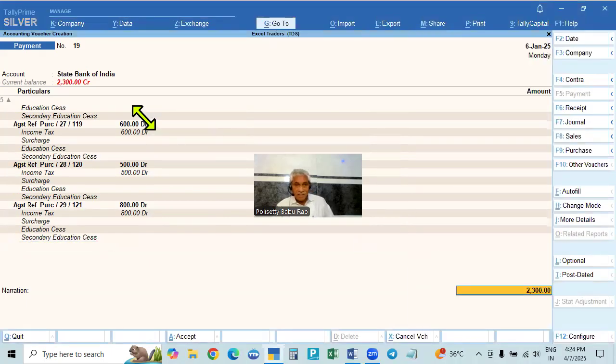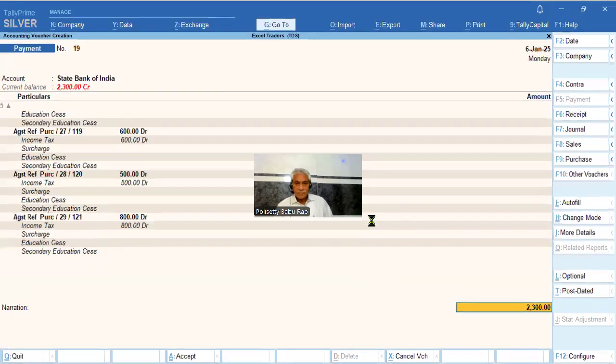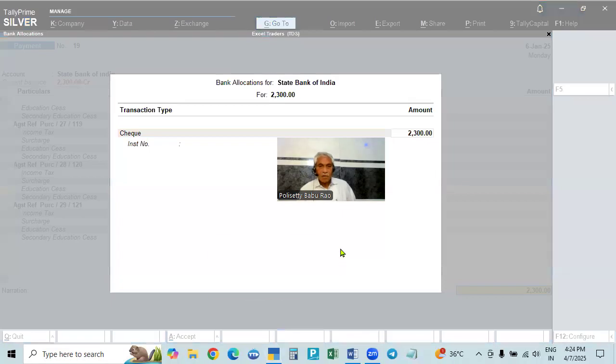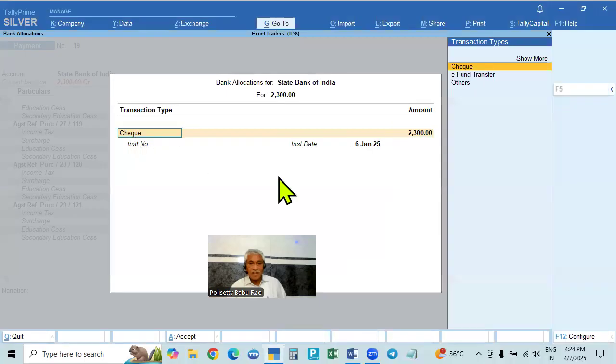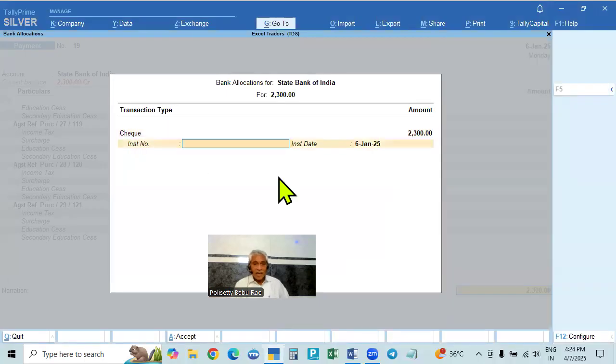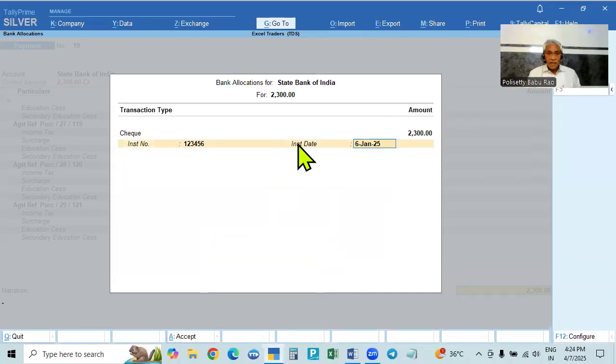When you make the bank entry, I don't know what happened in Tally, it is taking some time, processing late. Okay. Now the transaction type is cheque, 2300, and the instrument number is the cheque number. Generally it will have 6 digits, and the date is taking the payment date here, the same date. Okay, and then accept.